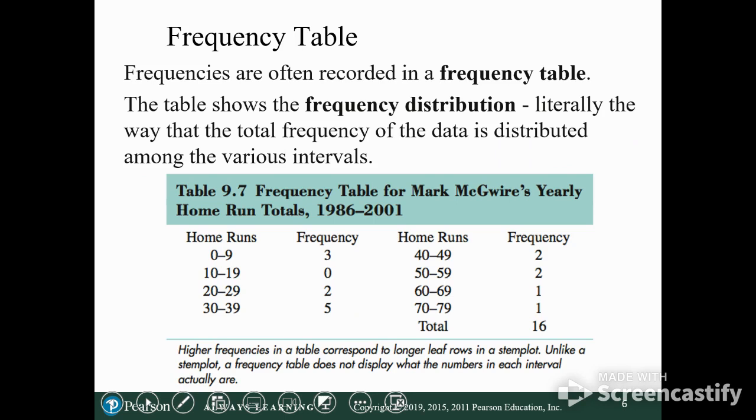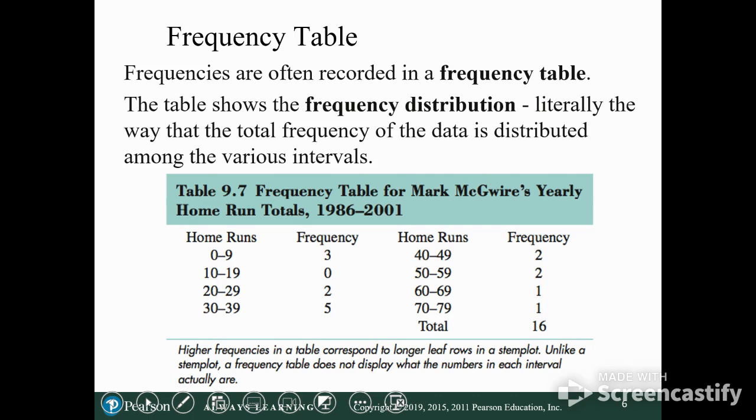Frequencies are often recorded in a frequency table. The table shows frequency distribution, literally the way the total data is distributed. Okay, so Mark McGwire's yearly home run totals from 86 to 2001. 3 times during those years, he hit 0 to 9 home runs. 2 times, he hit between 20 and 29. 5 years, he hit between 30 and 39.